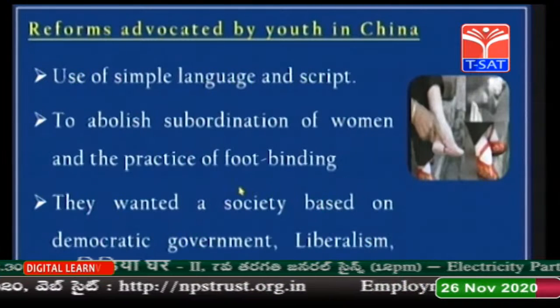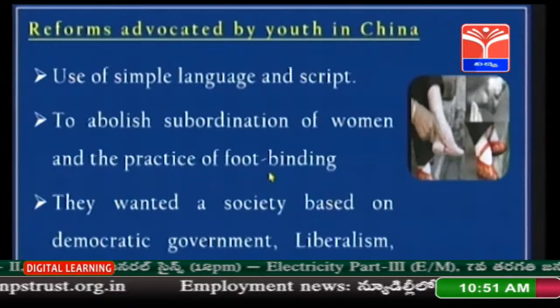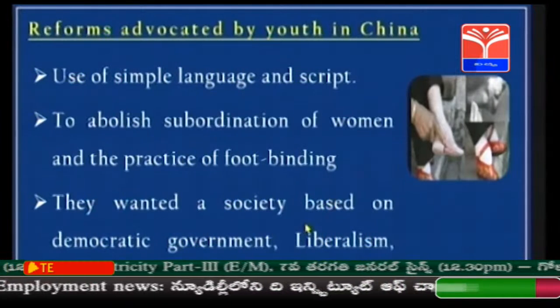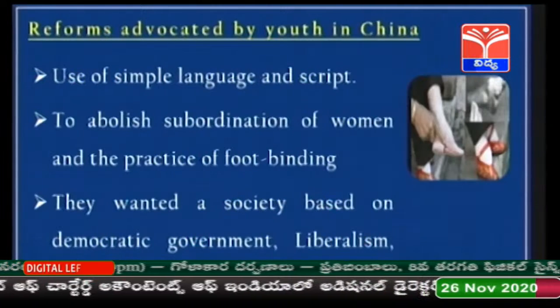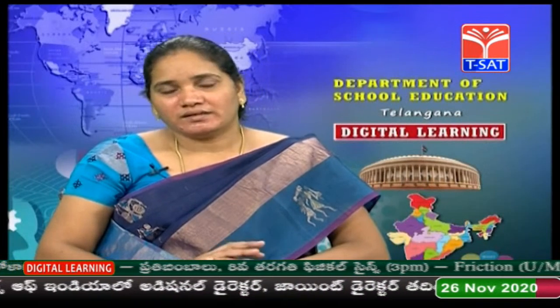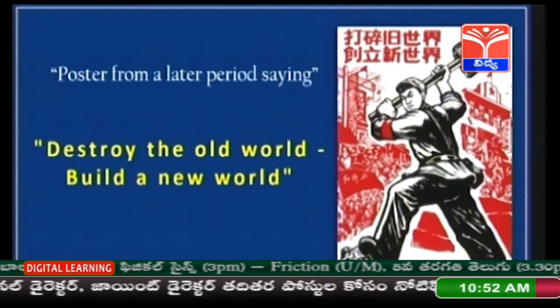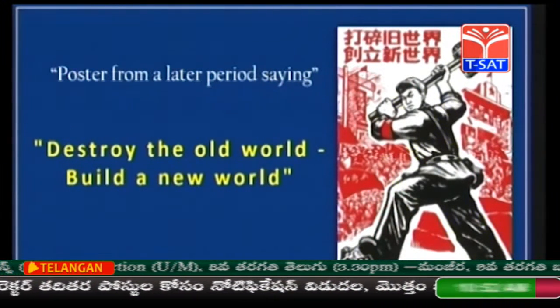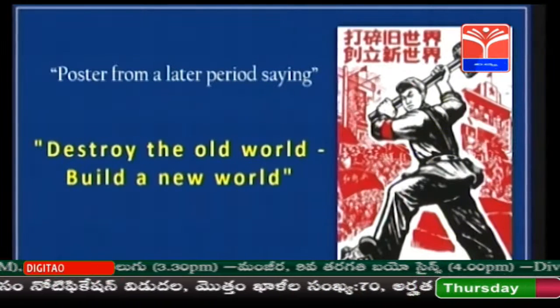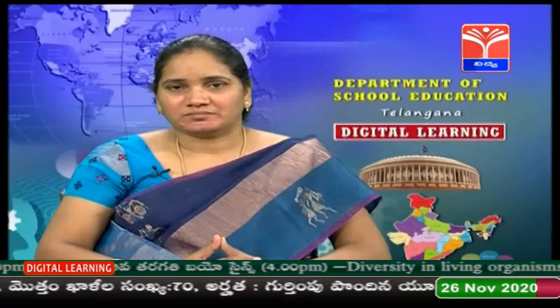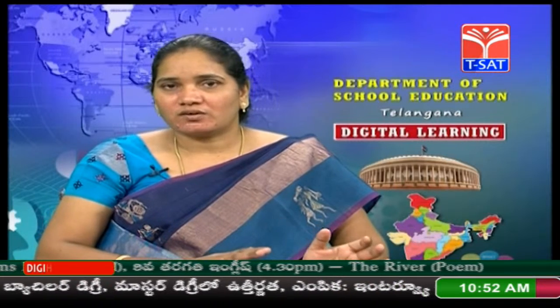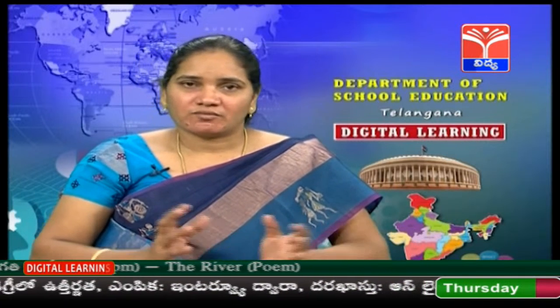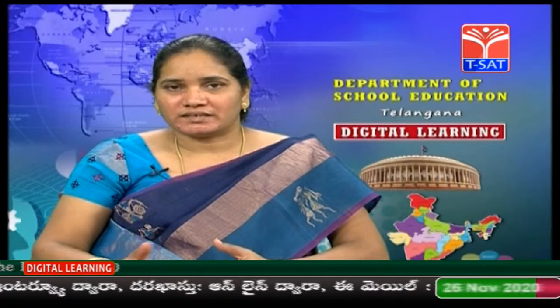This was a practice women had at those times. So they wanted a society based on democratic government, liberalism, science and industry. Here in this slide you can see a poster from a later period saying: destroy the old world and build a new world. That means the young generation of China at that time wanted to destroy all the old traditions and bring a new world into their country.